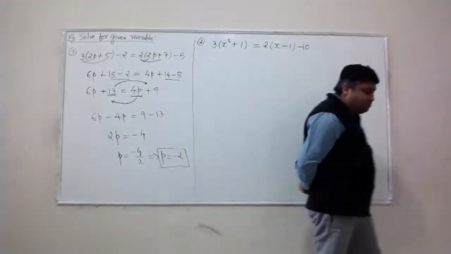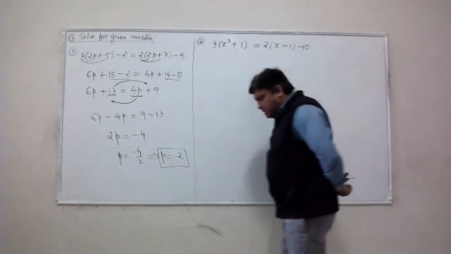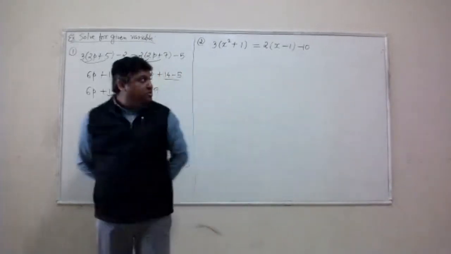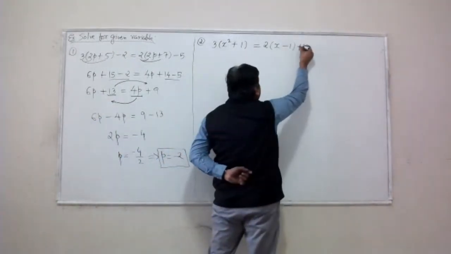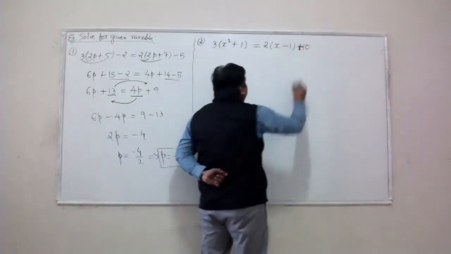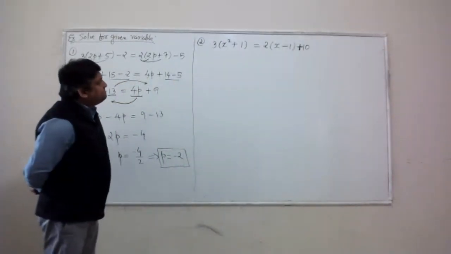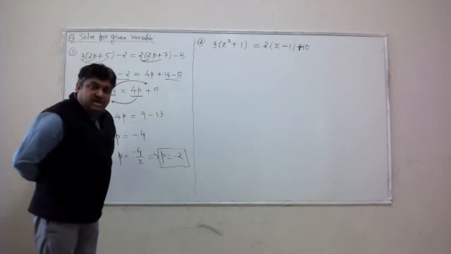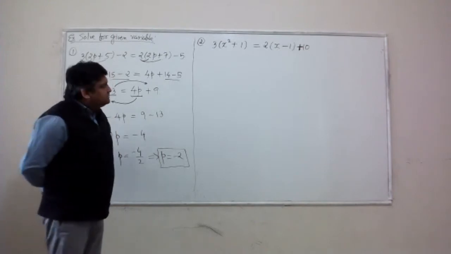Let's put minus 10 there. Again, I wanted to create something that results in a nice quadratic equation. We put plus 10 there, and it will give us a nice quadratic equation. Okay, let's try to solve this.